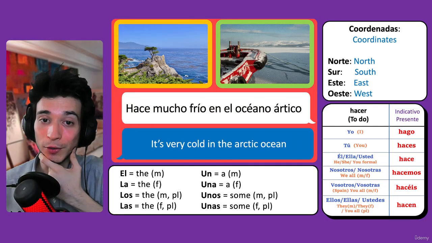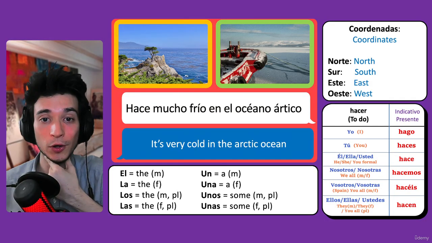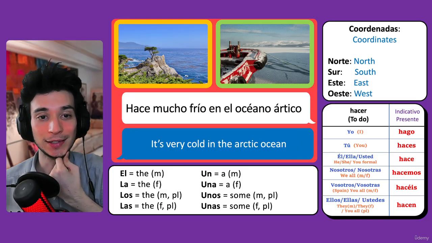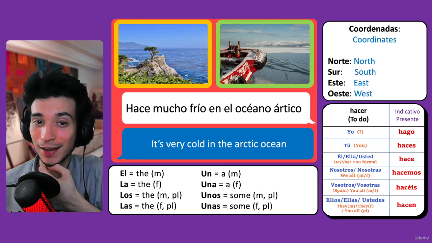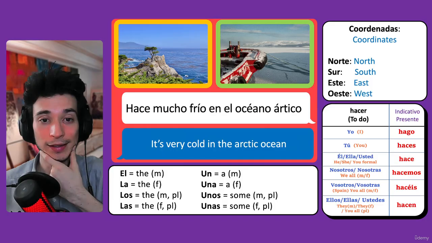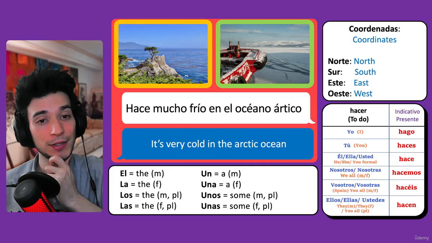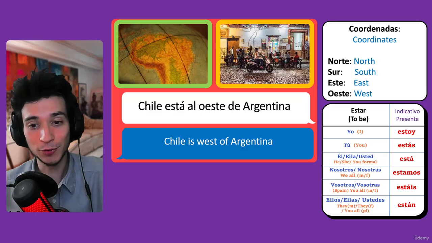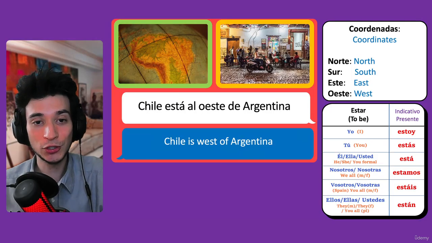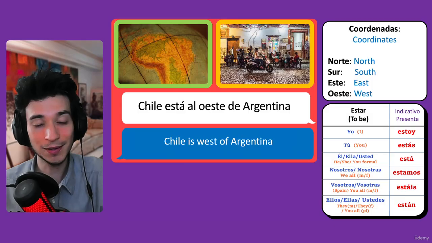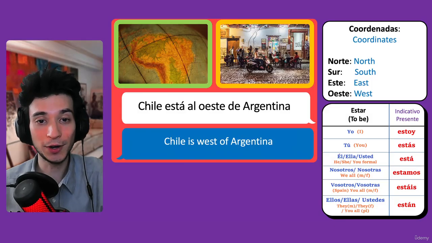Hace mucho frío en el Océano Ártico. It's very cold in the Arctic Ocean. Hace mucho frío en el Océano Ártico. So simple. And let's try a few more examples. Chile está al oeste de Argentina. Chile is west of Argentina.